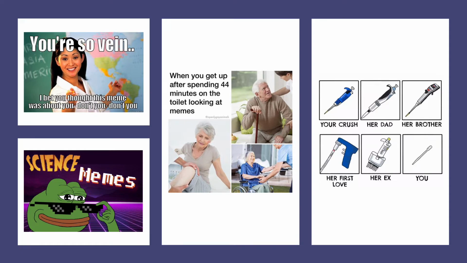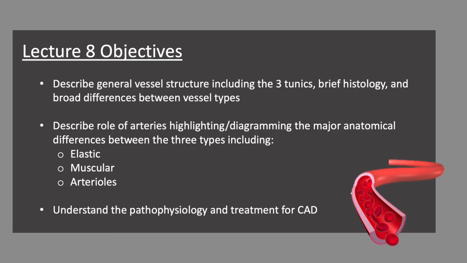All right, let's go. Again, we'll have specific lecture objectives that we'll check off as we go. I won't read through these all now, but we'll start at the top. The first thing we're going to do is look at the general characteristics of vessels, so the structure, and we're going to focus on their 3 tunics. Then we're going to get into a little bit of histology, since we don't have that histology component with lab that we generally would have had within the 325 lab. We'll talk about histology now and put it in context for you. So you should be able, when we're done, to differentiate between these different vessel types based on these tunics and histology. So let's go.